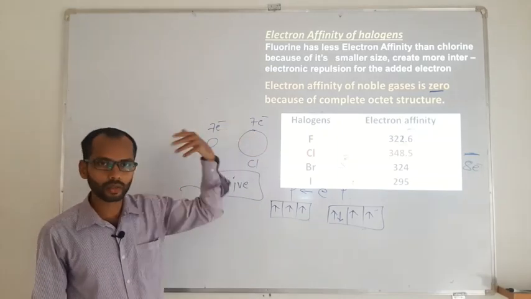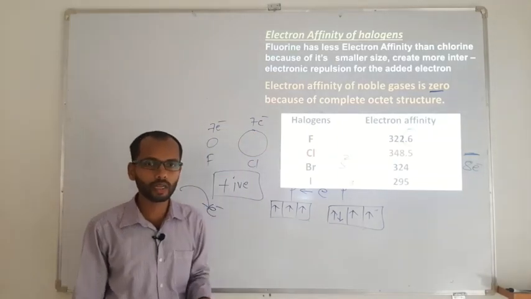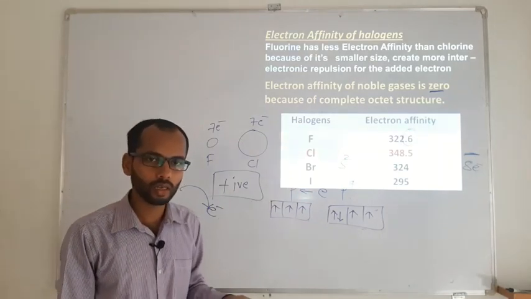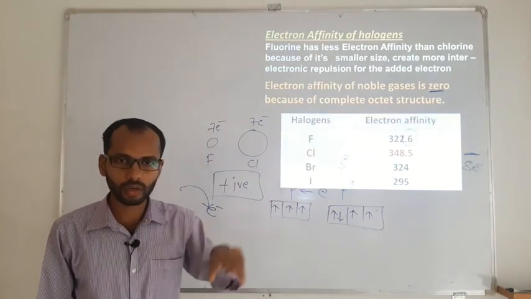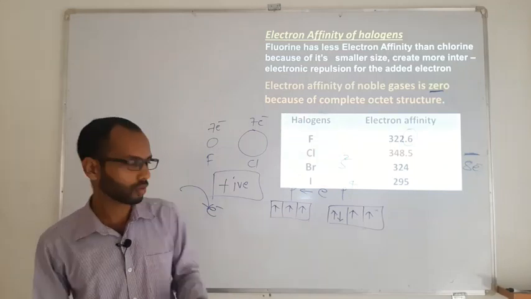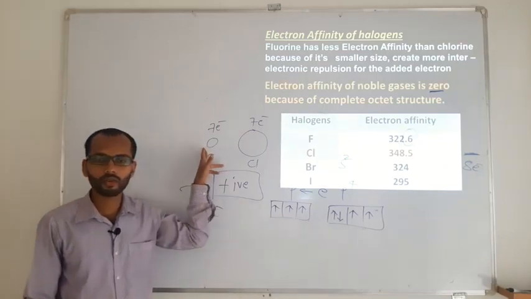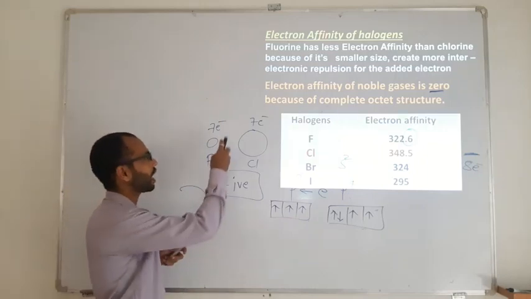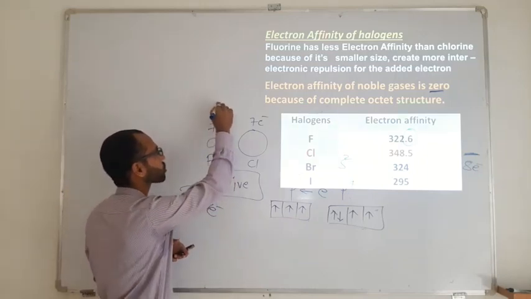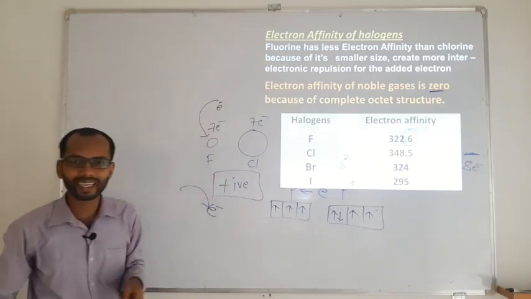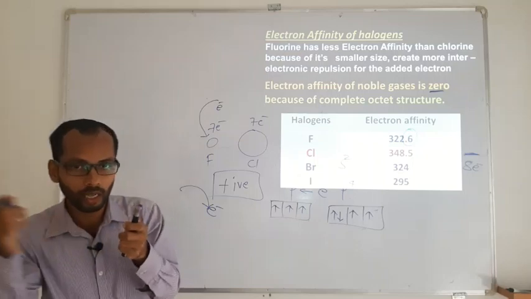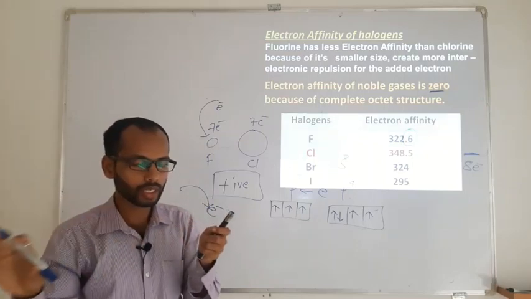one another. Now imagine that you are moving to a family as a guest, and the members of the family itself are not happy with one another. Is it possible for a guest to stay there for a longer time? Definitely not. So in the case of fluorine, the electrons themselves are fighting with one another. So you cannot add an electron, which is going to be a guest electron. Because of that inter-electronic repulsion, the addition of an electron will not take place easily.